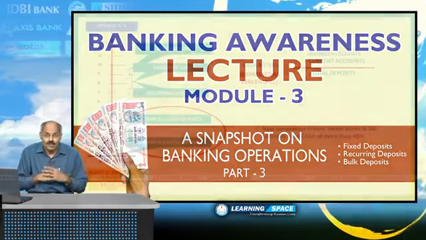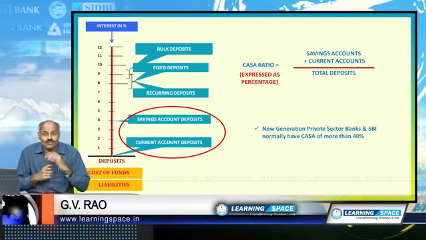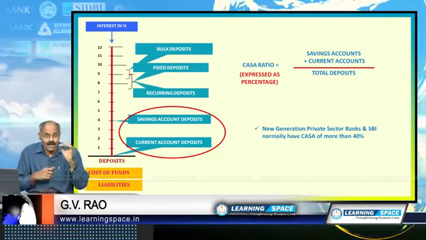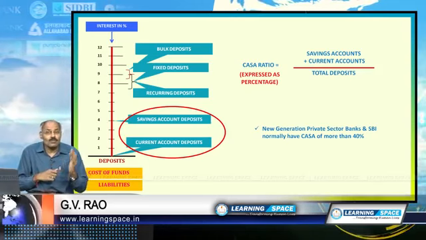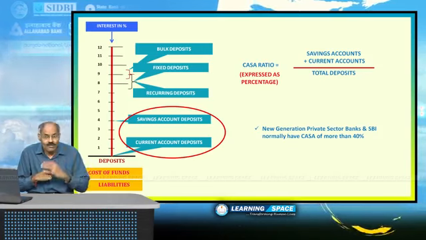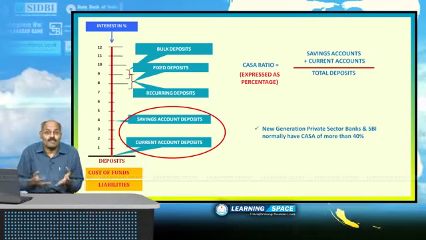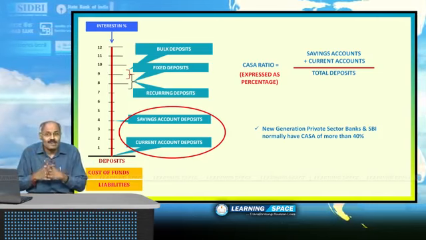And CASA ratio is nothing but the ratio of current account and savings account to the total deposits in the banking system.